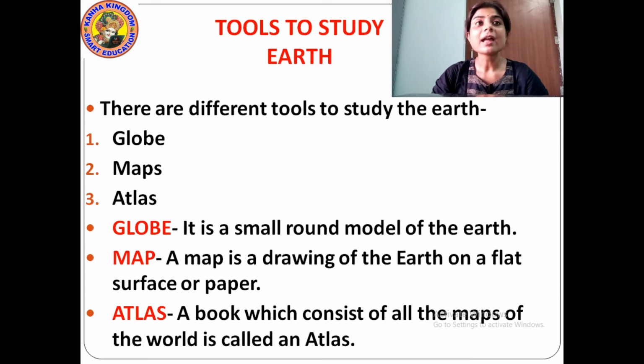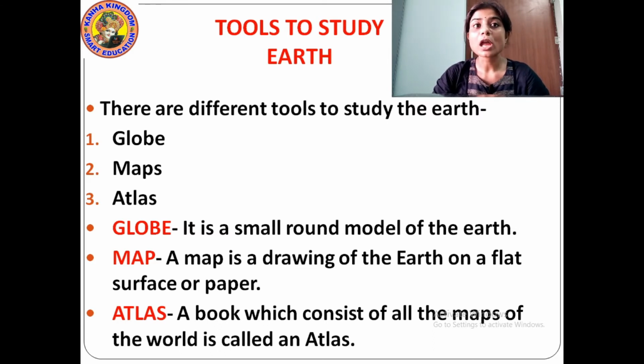See, it is written there. There are different tools to study the earth. Number 1, it is globe. Number 2, maps. And then number 3, it is atlas. These are the different tools through which we can study the earth.